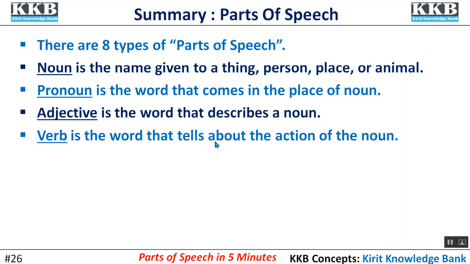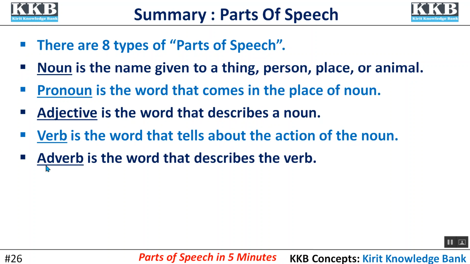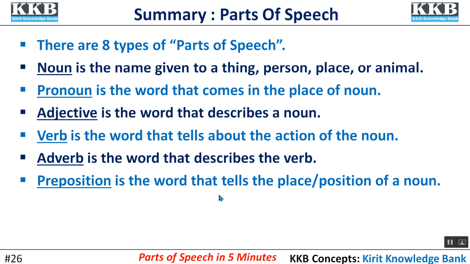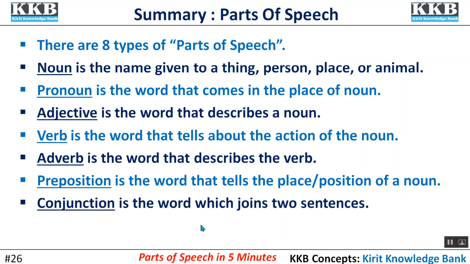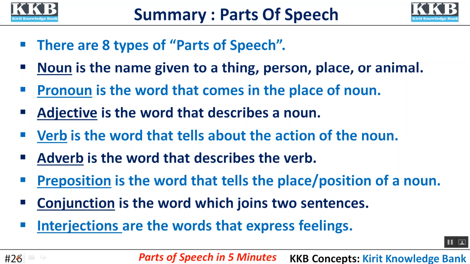Verb is the word that tells about the action of the noun. Adverb is the word that describes the verb. Preposition is the word that tells the place or position of a noun. Conjunction is the word which joins two sentences. Interjections are the words that express feelings.